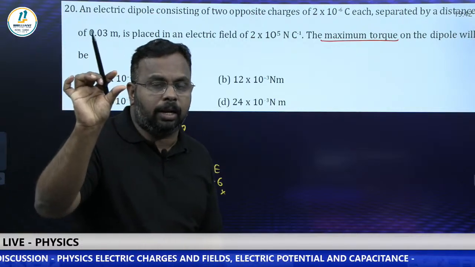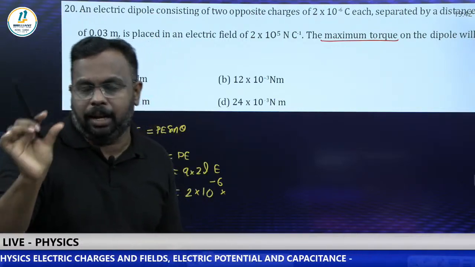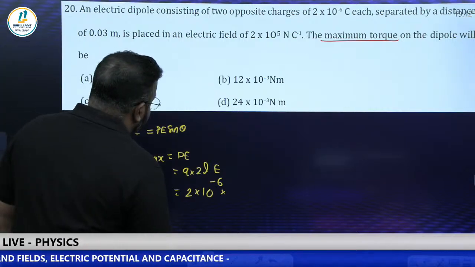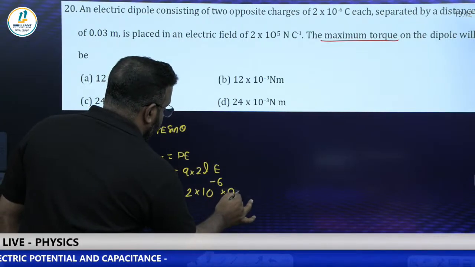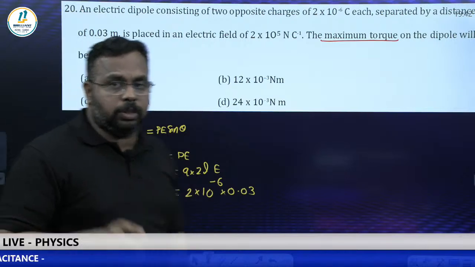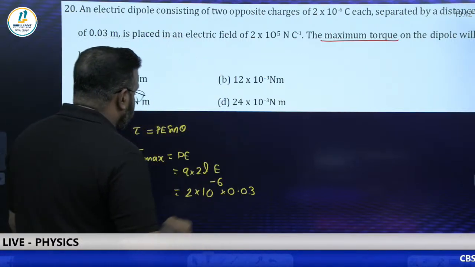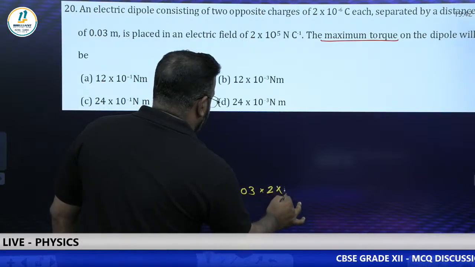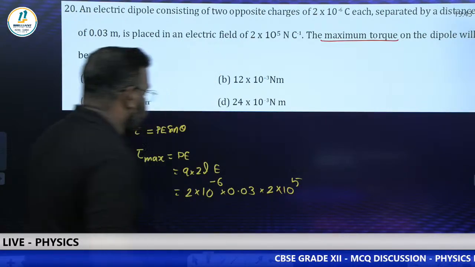Remember, 2L is the length of the dipole. That length is given as 0.03. So don't put 2 into 0.03. 2L represents the length of the dipole. So it is 0.03 into the electric field strength, which is 2 into 10 to the power 5.